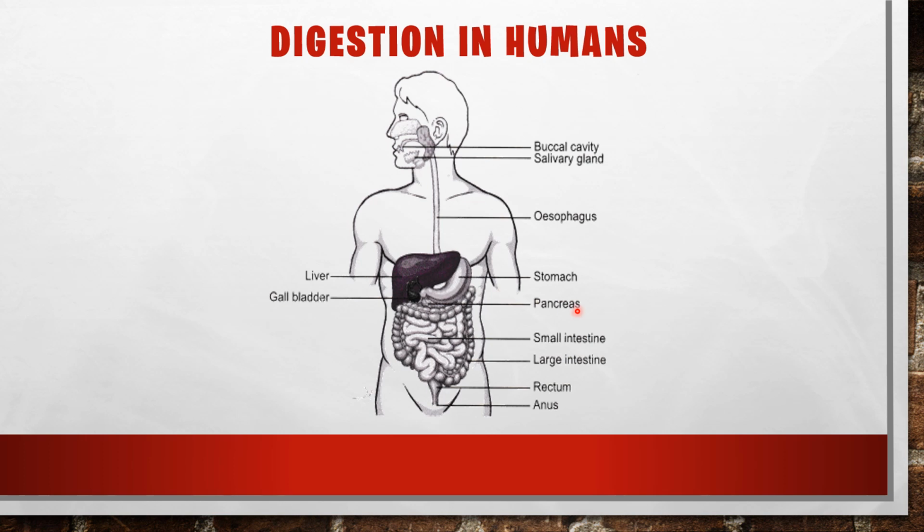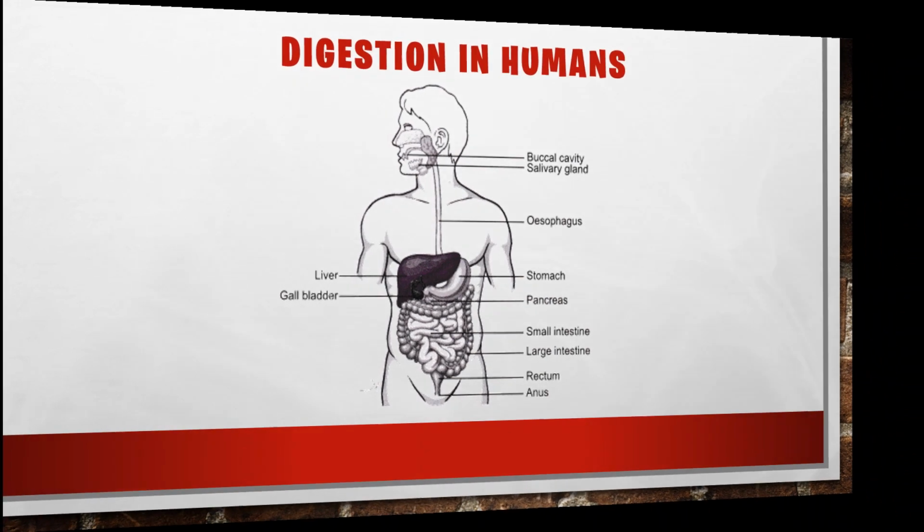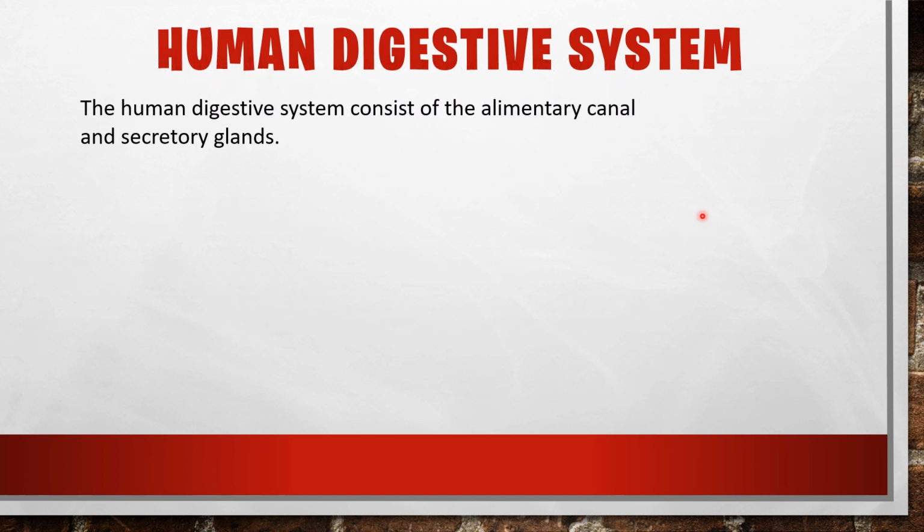So the digestion in humans starts from the buccal cavity or mouth and ends at the anus. Do all of you understand this? I already said that many organs work together to do this digestion. All these organs work together as a system. That is why it is called a digestive system.